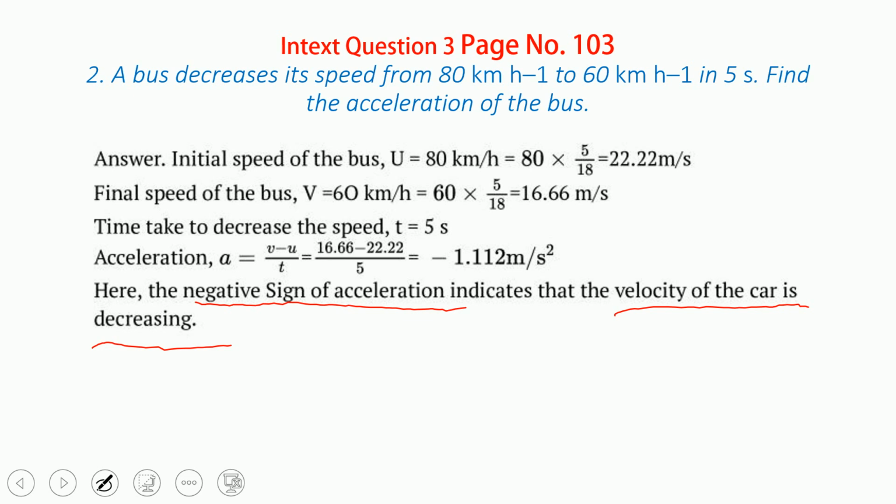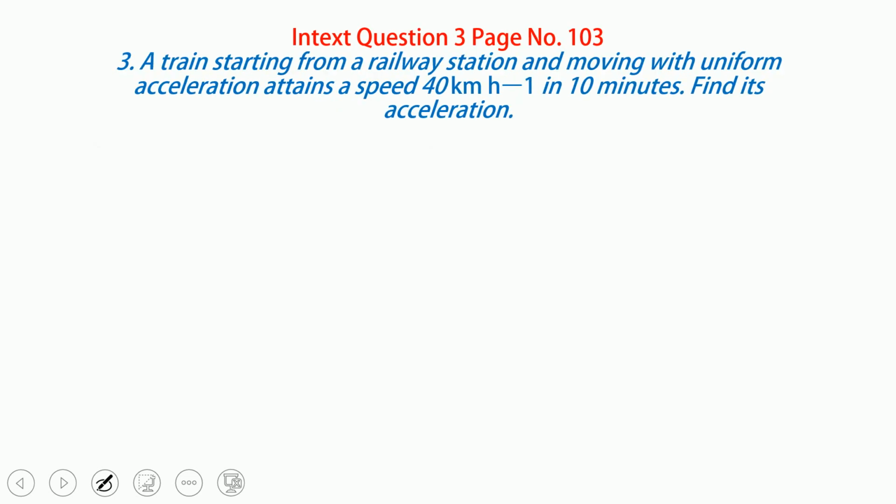Okay, so we'll go to the next sum. A train starts from a railway station and, moving with a uniform acceleration, attains a speed of 40 km per hour in 10 minutes. Find its acceleration. Now here also it is the same. Look here, the train is starting, which means it starts from rest. So u is equal to 0 meter per second.